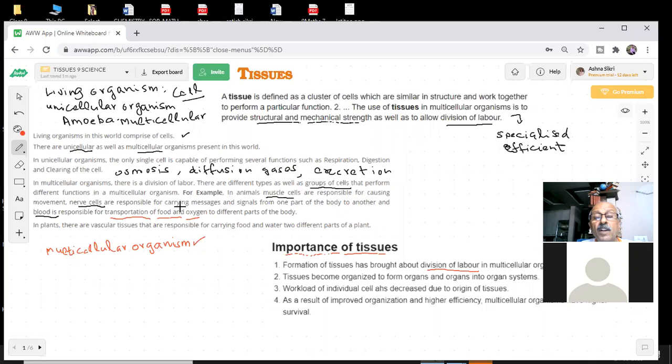And what is the importance of tissues we are talking about? There is a question in the NCERT book, which we will give you just now: what is the importance of the tissue? The answer I have written here.